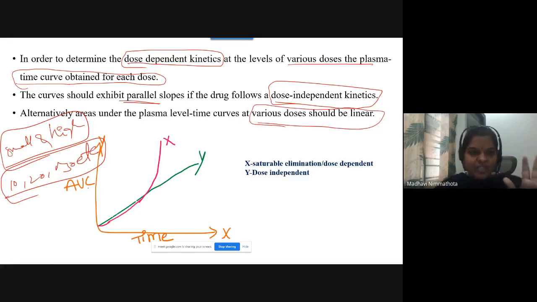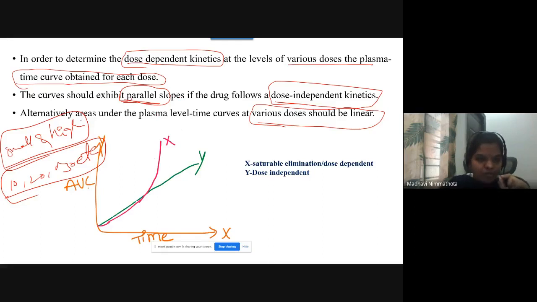What is the meaning of this? If the doses of the two drugs or three drugs follow dose independent kinetics, that means they do not depend upon their dose. So in that case, the curves should be parallel. The curves should be parallel for dose independent kinetics. The drug will not follow dose dependent kinetics; here it follows dose independent kinetics. Then these two curves will have parallel slopes, parallel to each other.